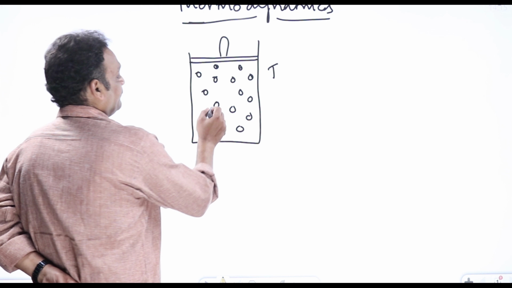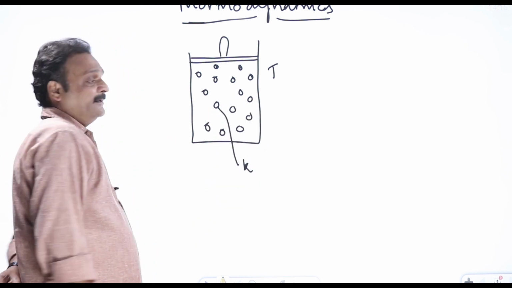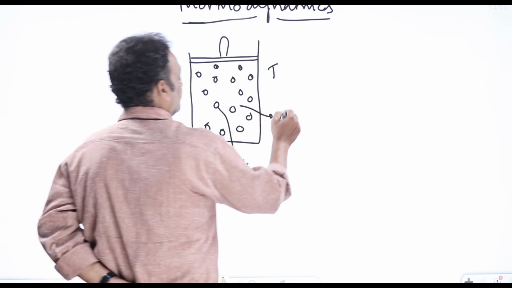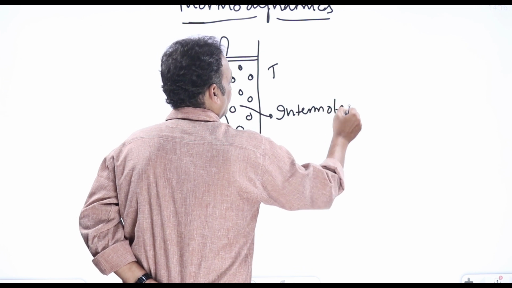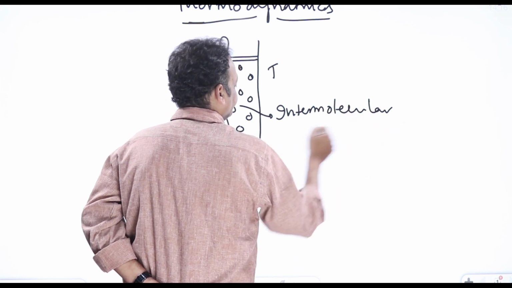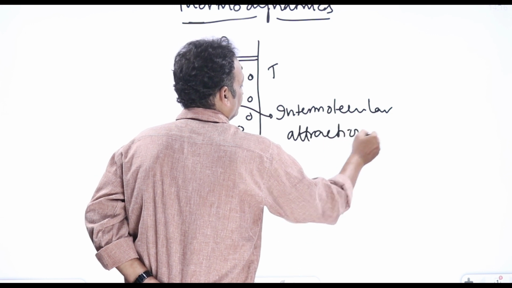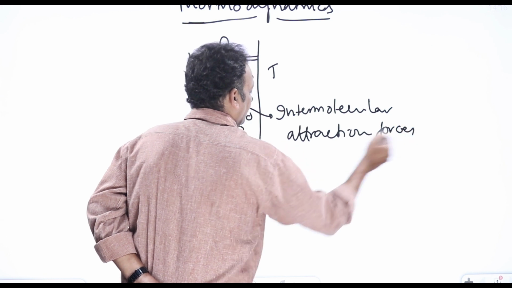Now, every gas molecule has kinetic energy, denoted by K, and between two atoms or molecules there are always intermolecular attraction forces. Intermolecular attraction forces are what we call van der Waals forces.